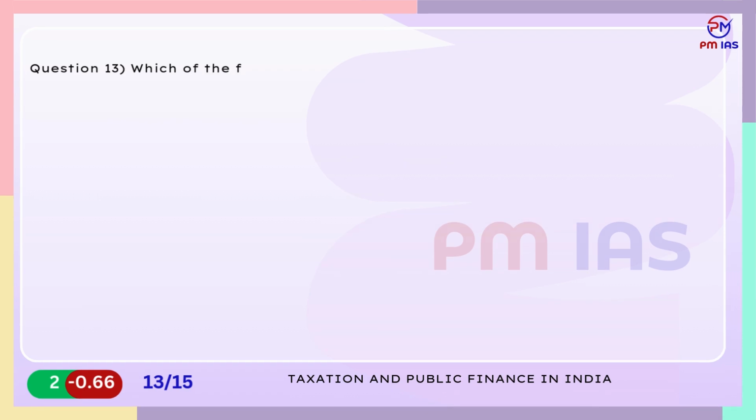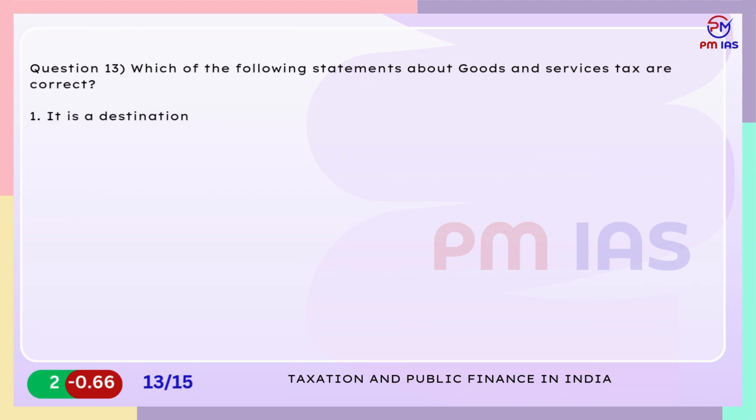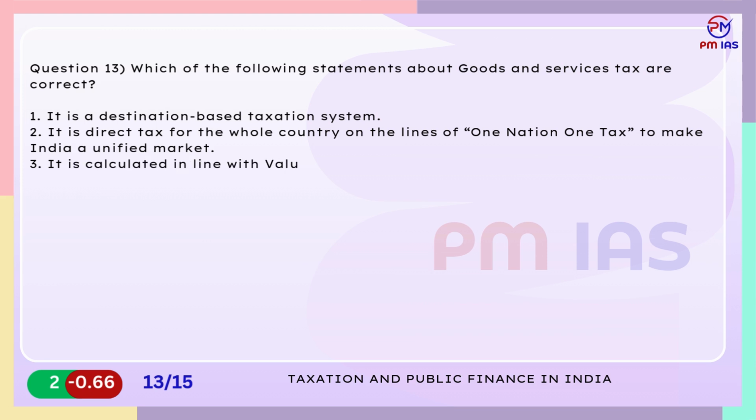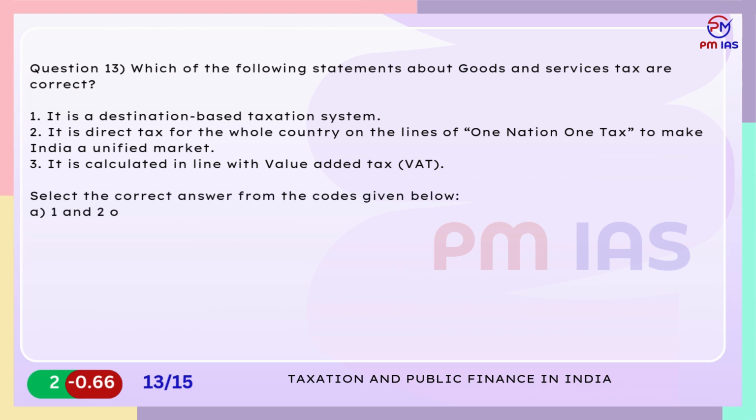Question 13. Which of the following statements about goods and services tax are correct? 1. It is a destination-based taxation system. 2. It is a direct tax for the whole country on the lines of one nation, one tax, to make India a unified market. 3. It is calculated in line with value-added tax, VAT. Select the correct answer from the codes given below. A. 1 and 2 only. B. 1 and 3 only. C. 2 and 3 only. D. All of the above.